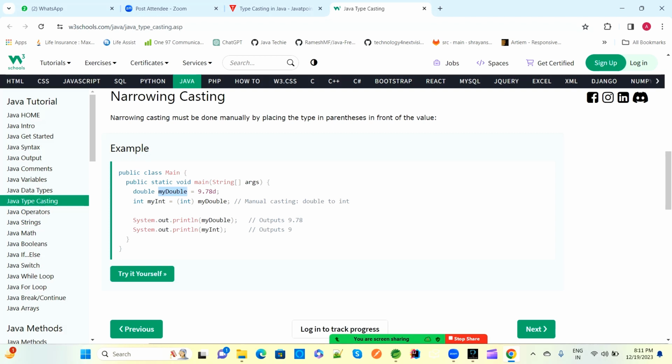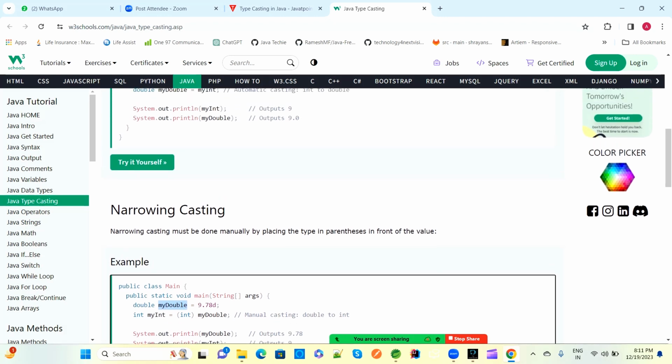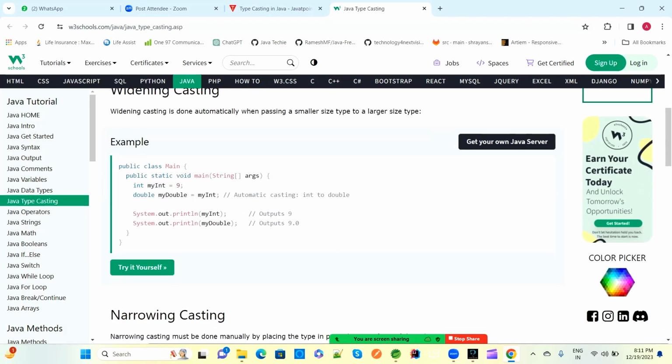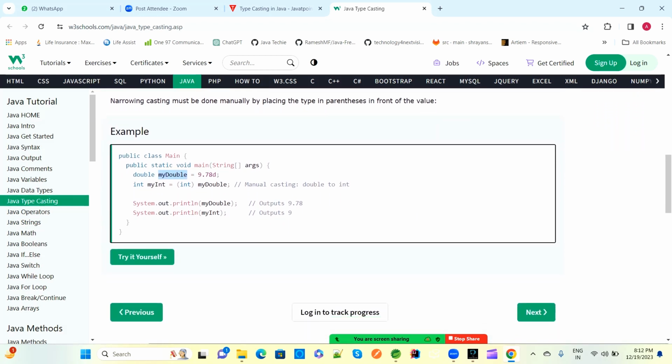Double is higher, so we are assigning from higher to lower, which we can say is downcasting. Narrowing is downcasting, and widening is upcasting. This downcasting is happening from larger to lower. In that case, how do you define it? Before my double you have to manually provide int. If you do not provide it, the compiler will give an error. So for manual casting from double to int, you declare the integer type.